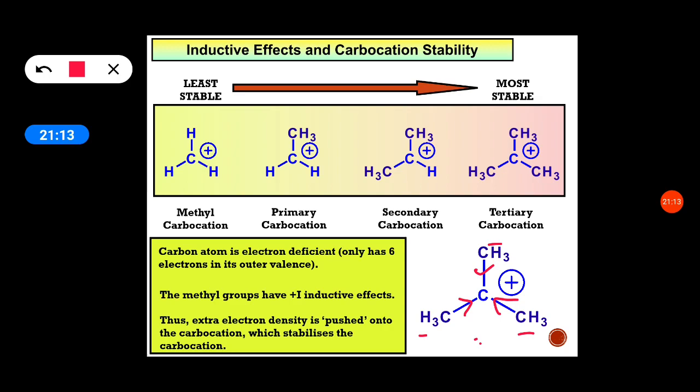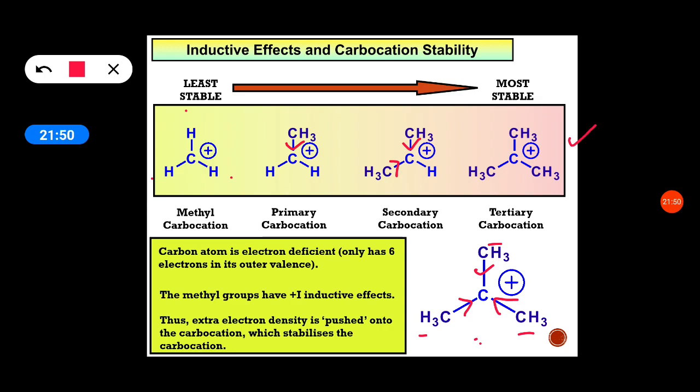In the secondary carbocation, only two methyl groups release electrons, so it is somewhat less stable than the tertiary. In the primary, only one methyl group releases electrons. And in the methyl carbocation, there are no adjacent methyl groups to release electrons, and the electronegativity of carbon and hydrogen is almost the same, so it does not play any important role in releasing electrons.